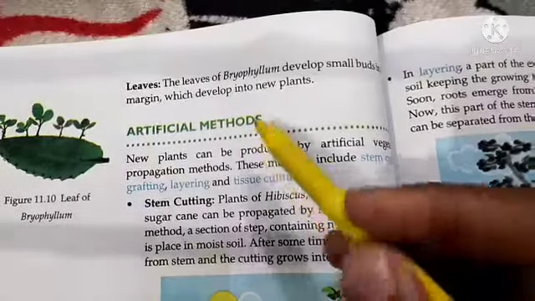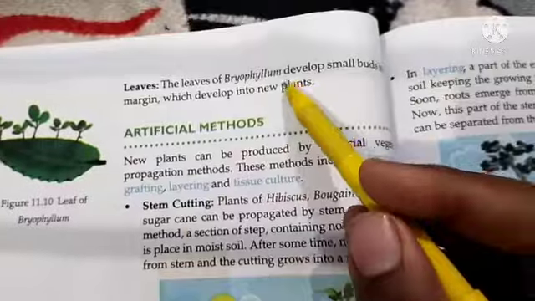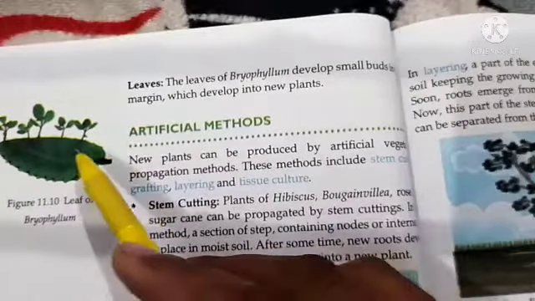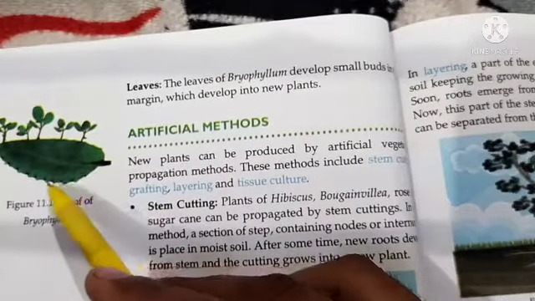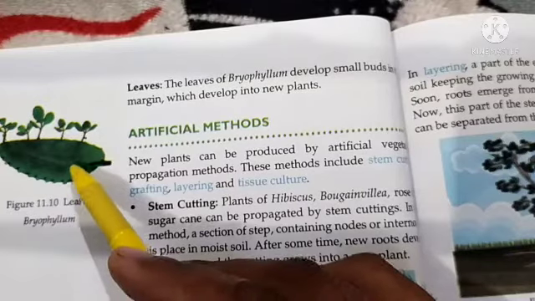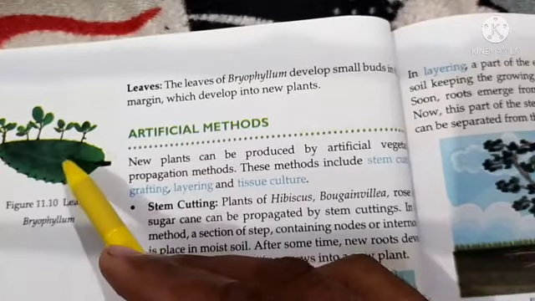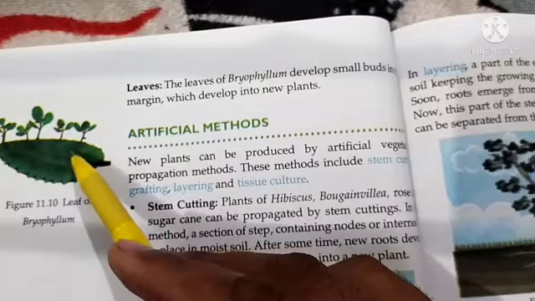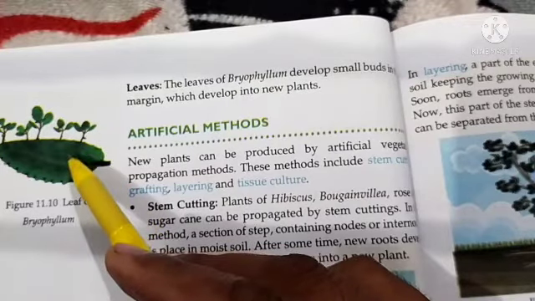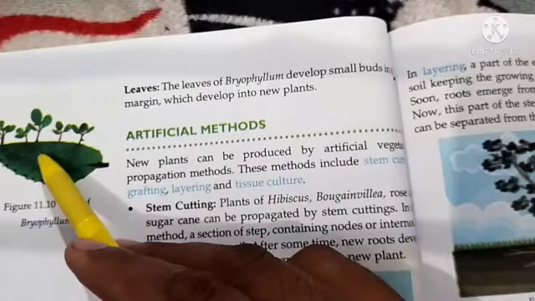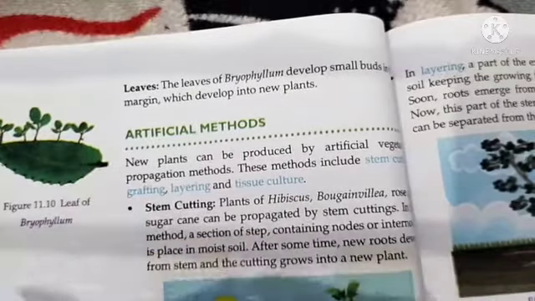Now the leaves of bryophyllum. As you can see in the picture, these are the leaves of bryophyllum, and from the bryophyllum many buds are developing. These buds arise from the margin and develop into new plants after some time.